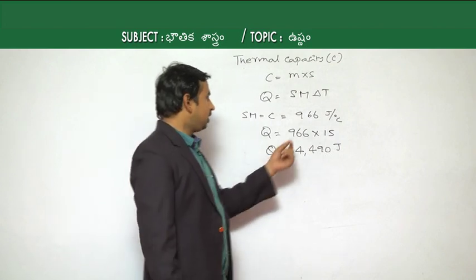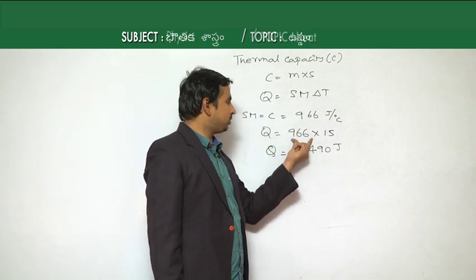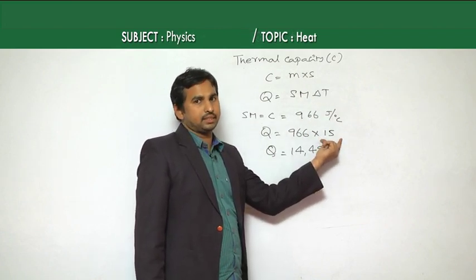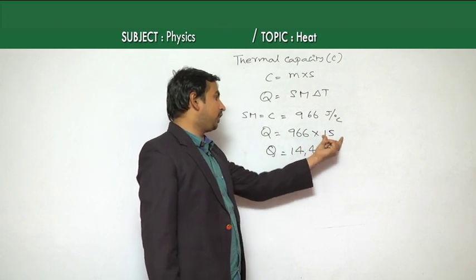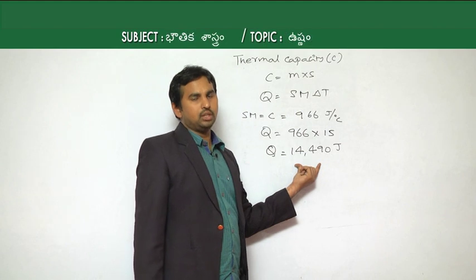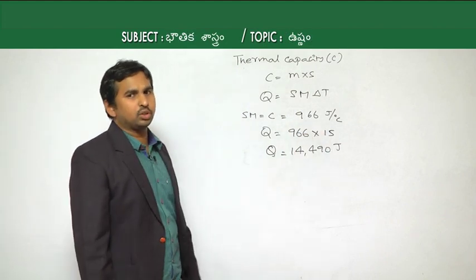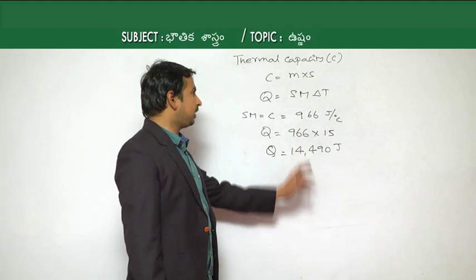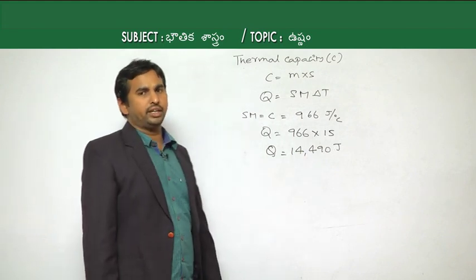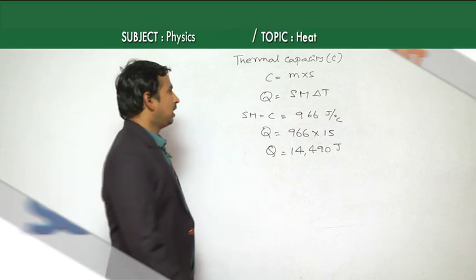So that's why here S into M, which is 966, into delta T, which is 15 degrees Celsius. Then 966 into 15, we will get 14,490 joules. So the thermal capacity required, the amount of heat energy required for this case, Q is equal to 14,490 joules. That is our answer.